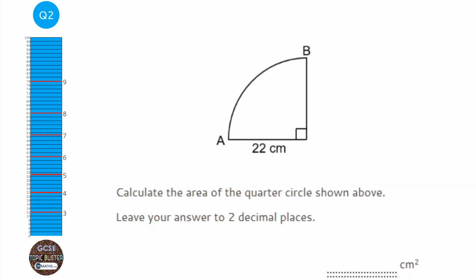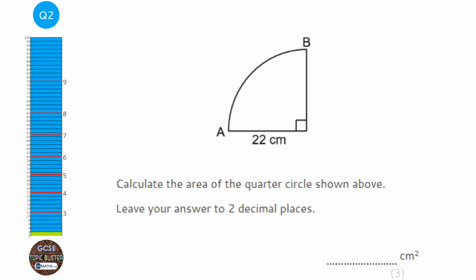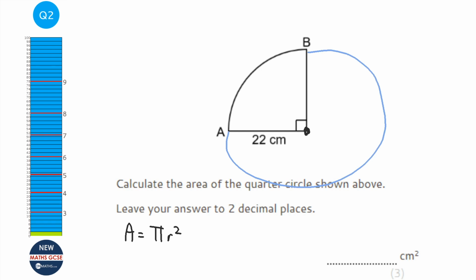For this question, we just need to remember the area of a circle. The area of a circle is pi r squared. That's the area for a full circle, but we only have a quarter of it. If you have a look, the 22 centimeters is going to be the radius of a full circle if I drew the circle properly.